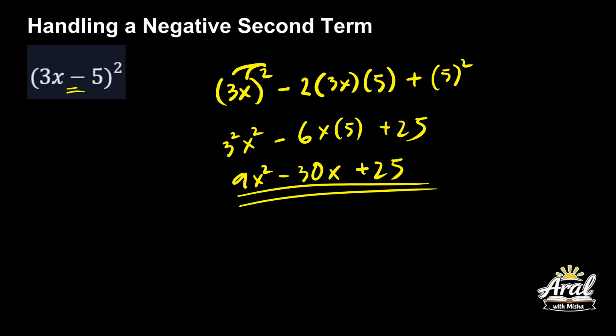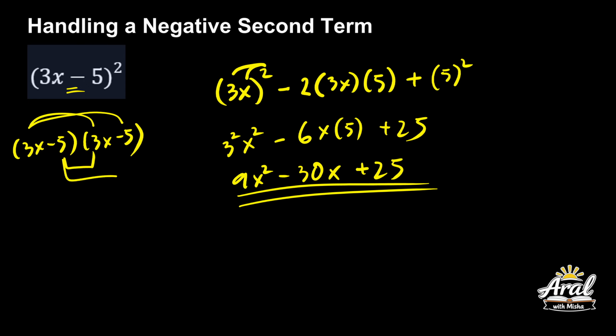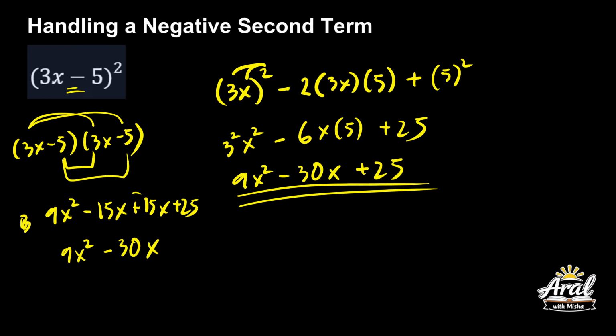Kapag gusto mong gawin natin yung FOIL, okay, 3x minus 5 times 3x minus 5, the FOIL method, okay, first term and outer terms, then inner, then last, okay? So, 3 times 3 is actually 9. 9x squared minus 15x minus 15x plus 25, okay? 9x squared minus, ito plus negative, so negative 30x plus 25.